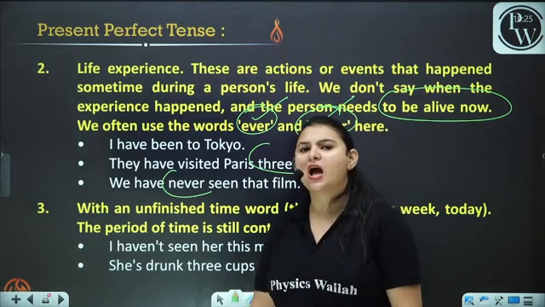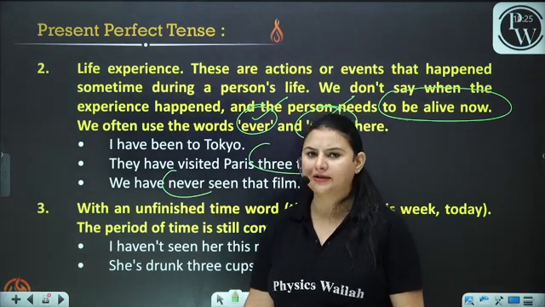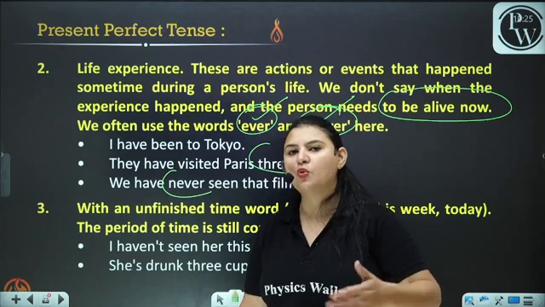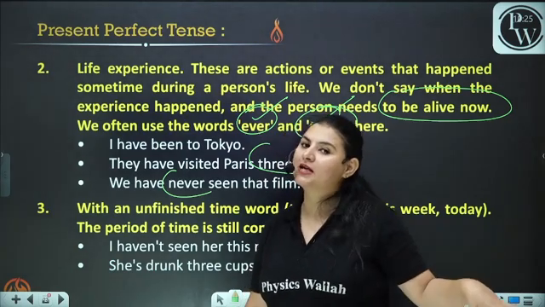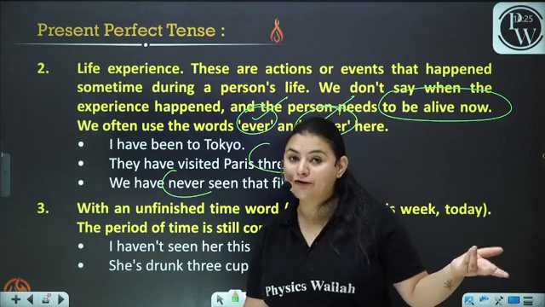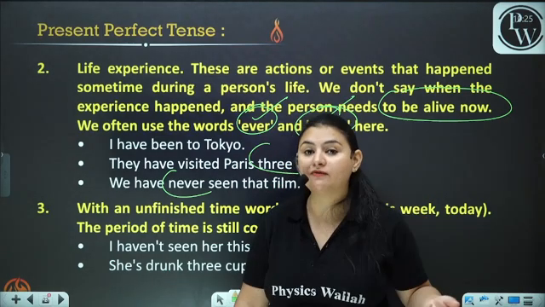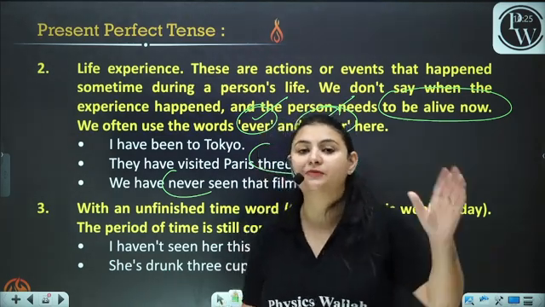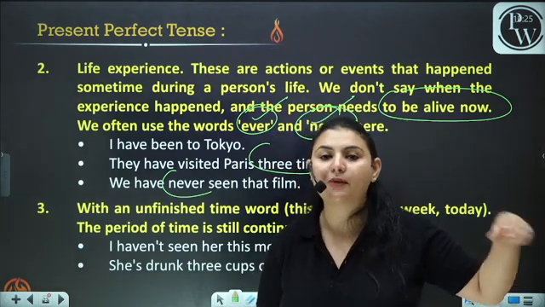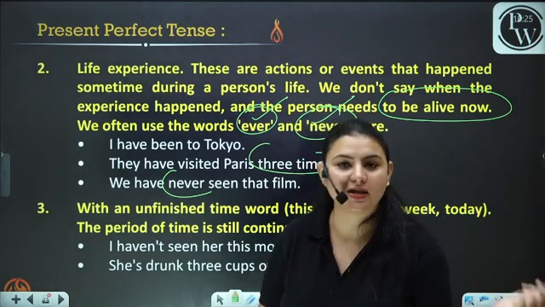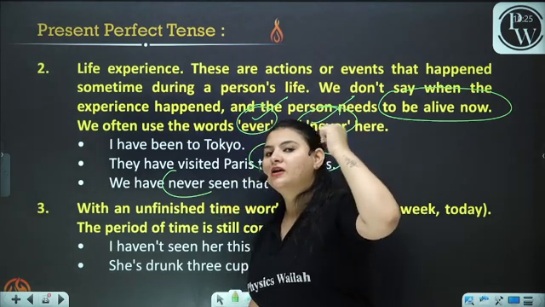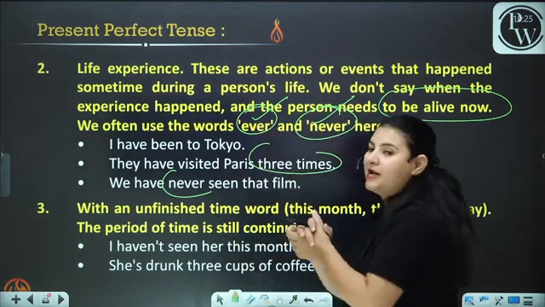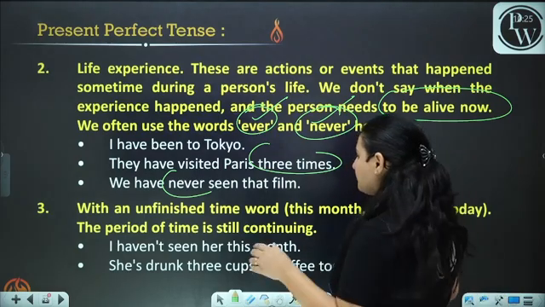You can also say, have you ever been to Paris? Have you ever done this before? In this case, we are also using have plus V3. I'm asking about something that you have done in the past. I'm talking about an experience. So in that case, I have used ever, and that is why I have used the present perfect tense.